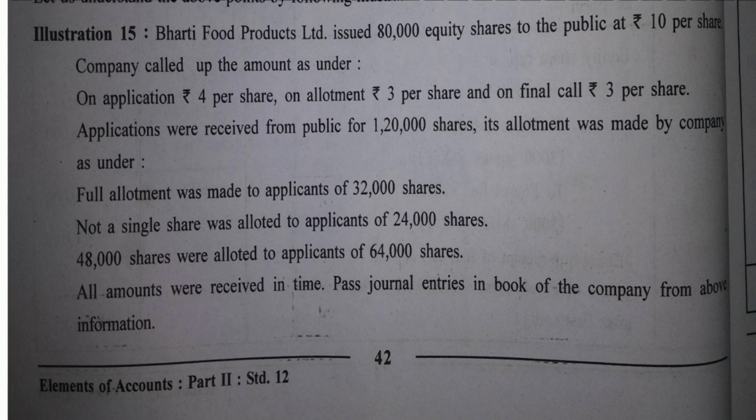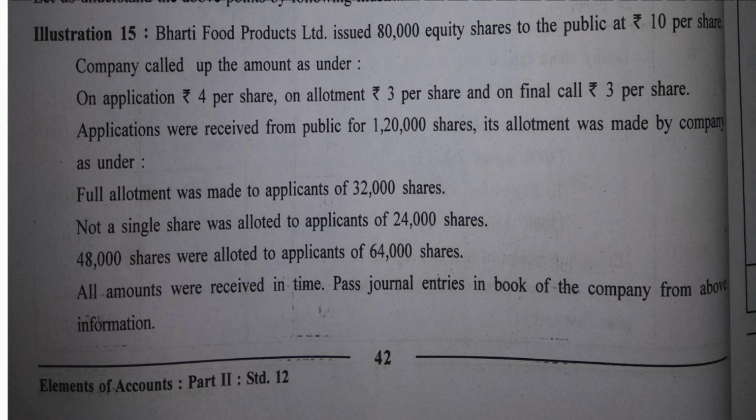I'm reading. Bharti Food Products Limited issued 80,000 equity shares to public at rupees 10 per share. Company called up the amount as under. See, the company has issued 80,000 equity shares. One share is of rupees 10. 4 with application, 3 with allotment and 3 with final call. Applications were received from public for 1,20,000 shares. Its allotment was made by company as under.